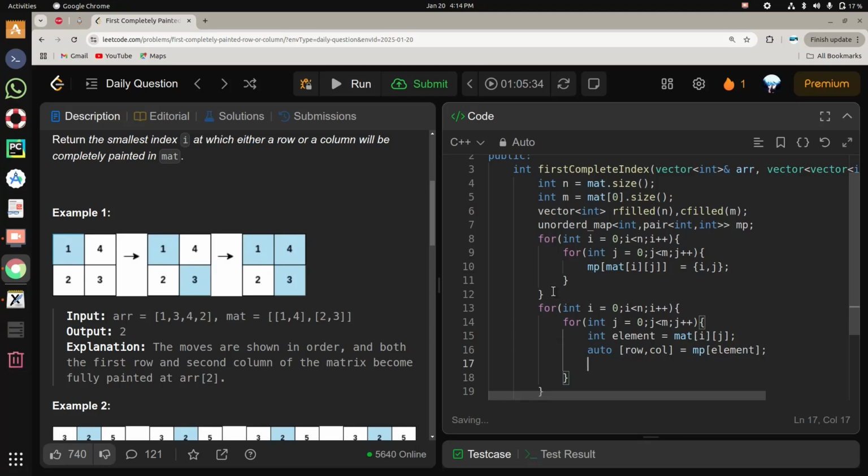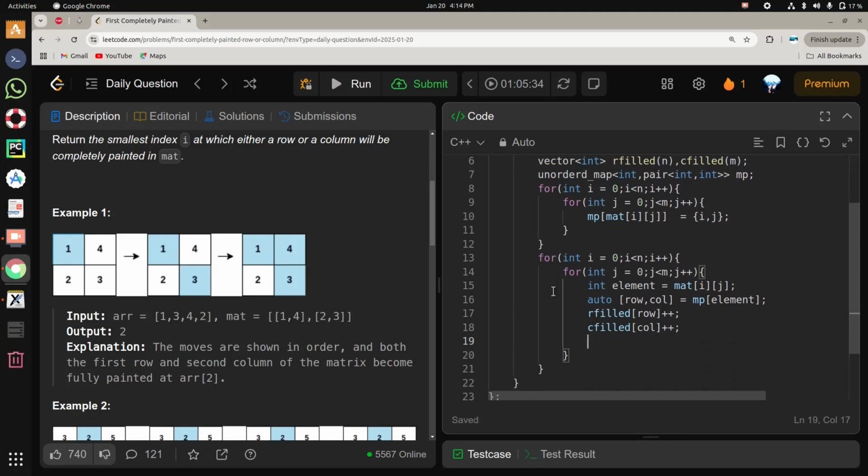And we will increment the index of r filled or c filled. How will we do so? We will do so like this: r filled of row plus plus, c filled of col plus plus. And after this we will check if any of the row or the column is completely filled or not.